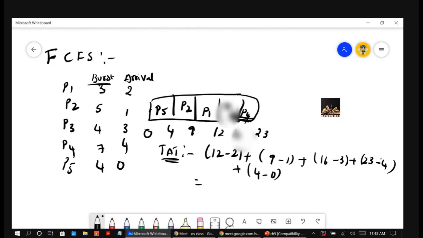So 10, 8, 13, 19, 4, right? So 18, 19, 20, 21, 31, 40, 54 by 5. So this will be your average turnaround time.